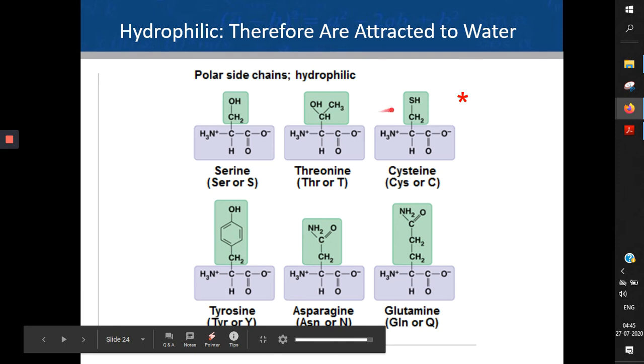You can clearly see whenever there is a hydrogen associated with a more electronegative atom like sulfur or like oxygen, that hydrogen will be able to form a hydrogen bond with another water molecule, or H2O. Cysteine is star marked over here because cysteine is another sulfur containing amino acid.